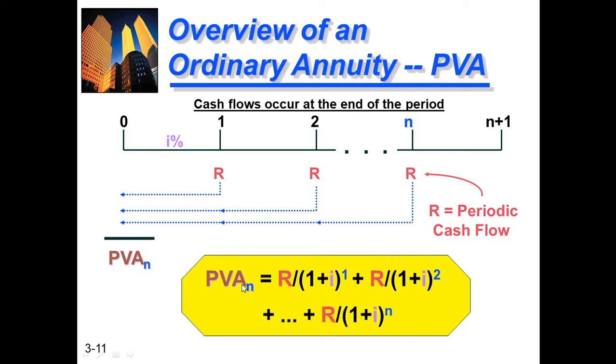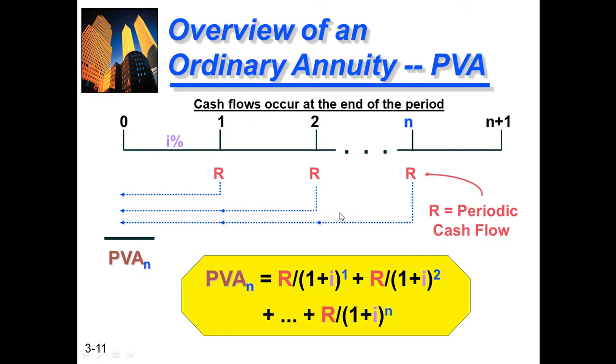Present value of an ordinary annuity for n years is equal to R divided by 1 plus I to the power of 1. There we multiplied, here we will add. The difference is that in future value annuities we subtracted every year, and in present value annuities we add.